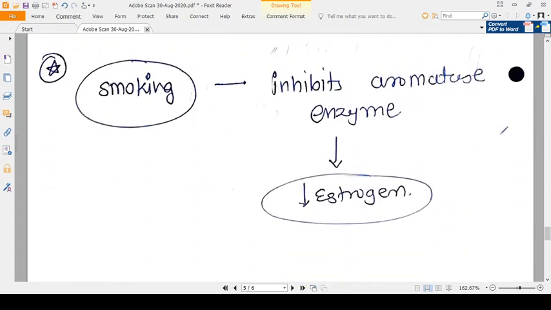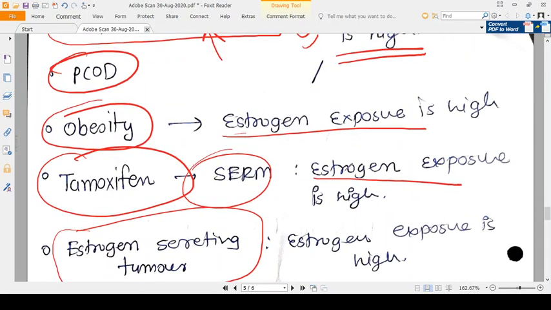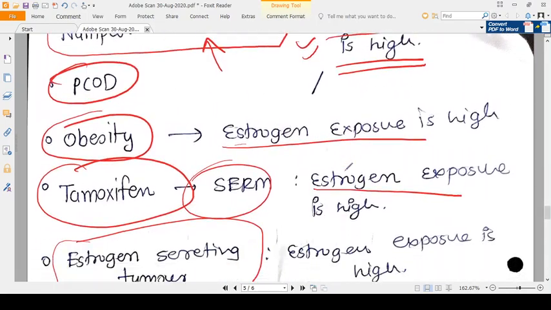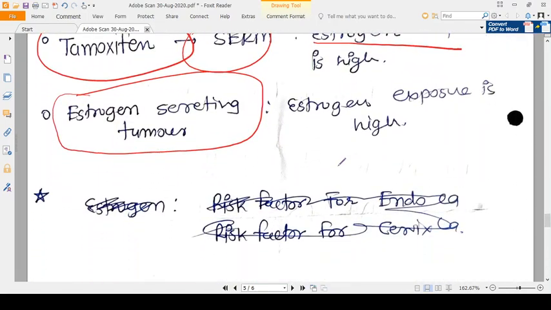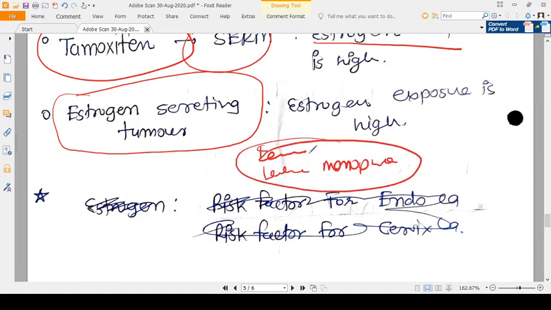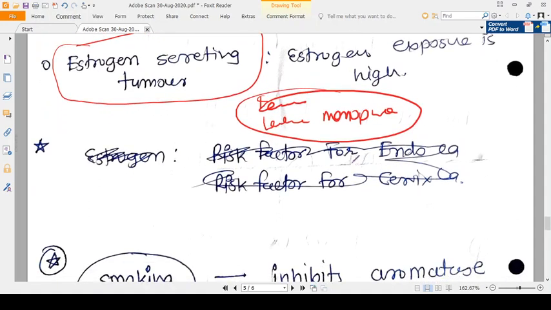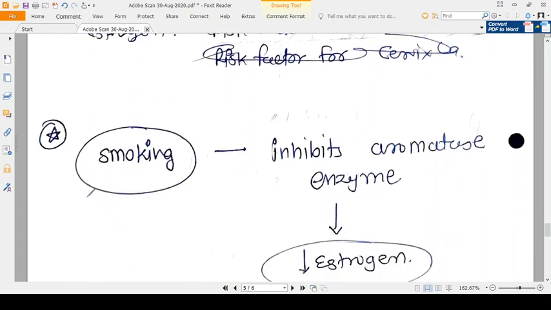So all these conditions I have told you: nulliparous woman, PCOD, obesity, tamoxifen, estrogen-secreting tumor, early menarche, late menopause. What is that? That also is an increased number of reproductive cycles. That's why this is suggestive of estrogen exposure.